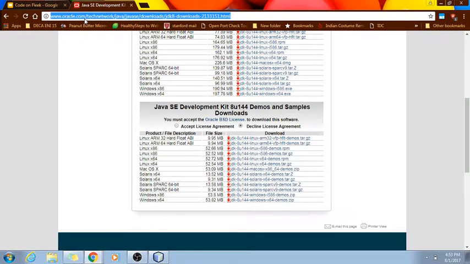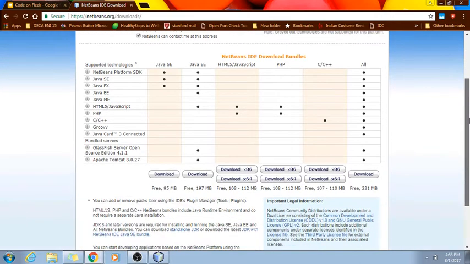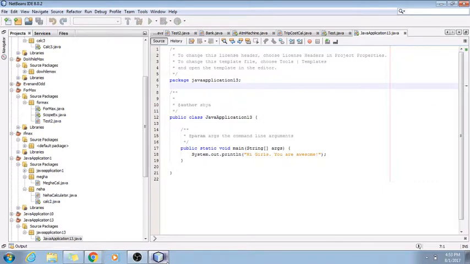And then for our IDE, I'm going to be using NetBeans, but you can use whatever IDE you'd like to use. Just go to the NetBeans website, netbeans.org. And then once again, you're going to be selecting the type of your computer, 64-bit, and then downloading it. And then after you have your installation process over with, you're going to be able to open your NetBeans, Eclipse, or whatever IDE you have.